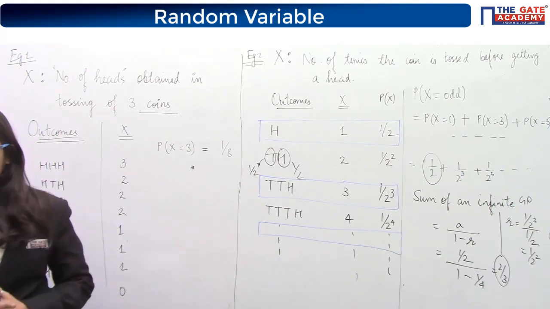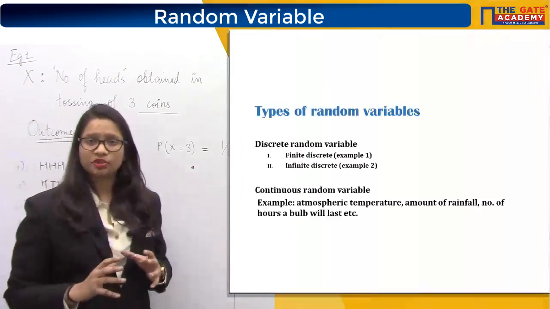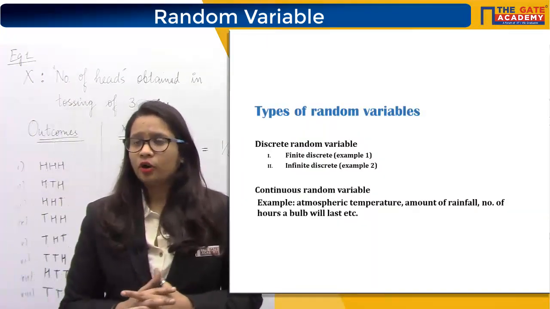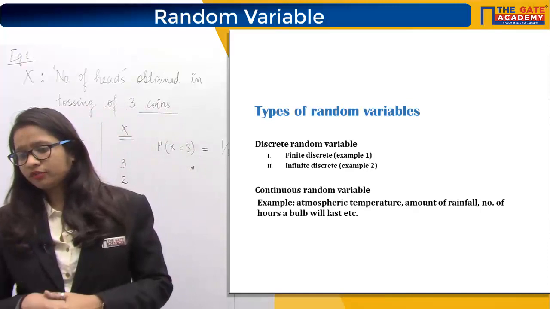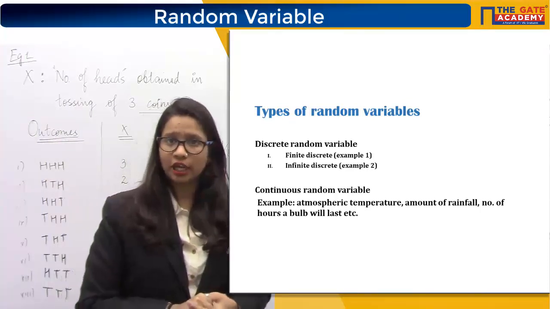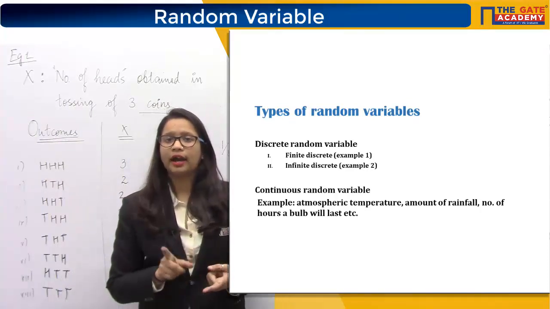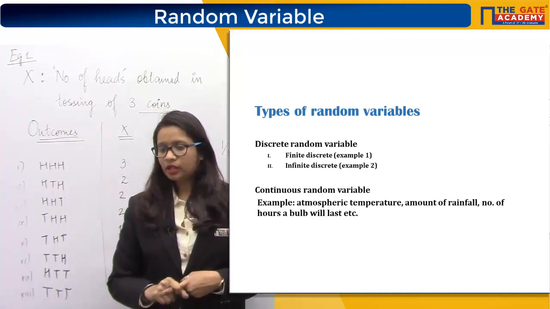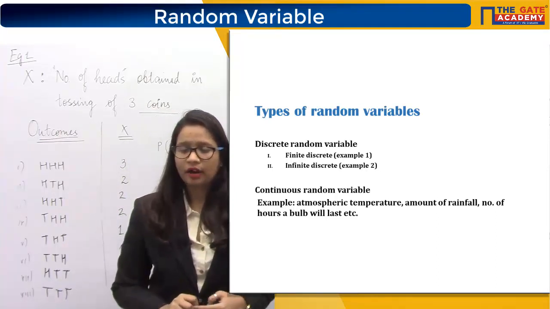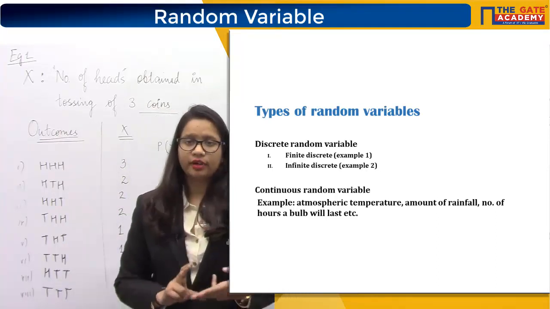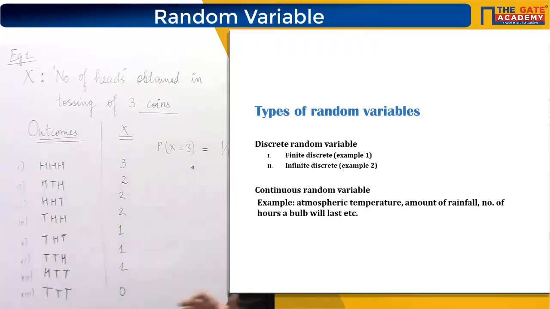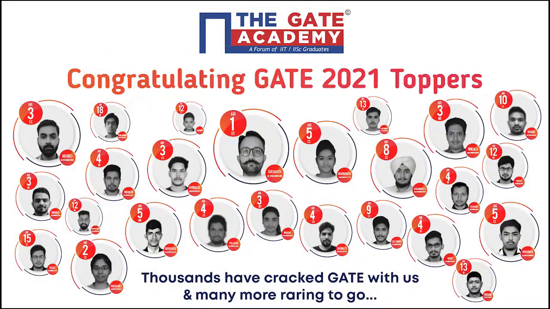It is not that important. These are just terms that you must be familiar with. Okay, so write down these types of random variable, and there are two types: discrete random variable and continuous random variable. And in discrete, again we will have two types: finite discrete and infinite discrete. So just write this down and then I'll explain.